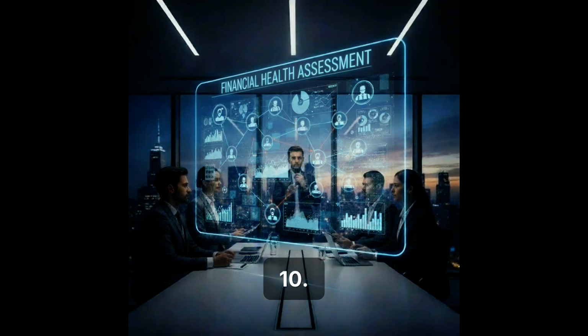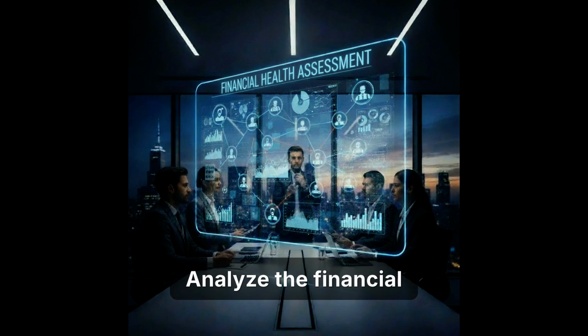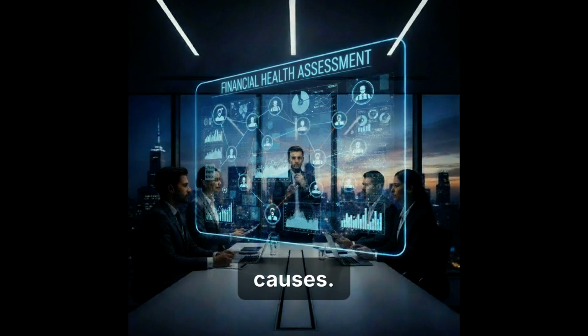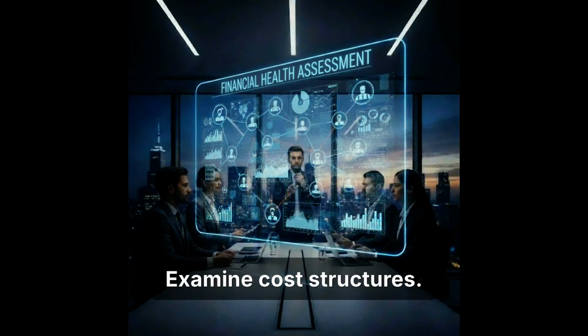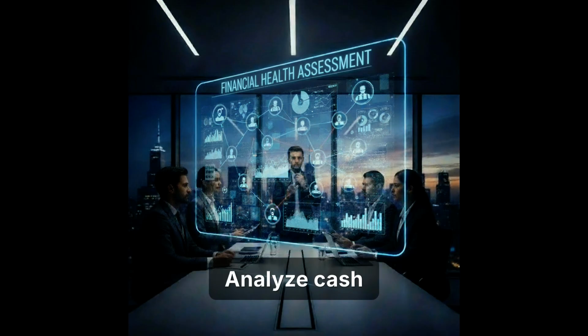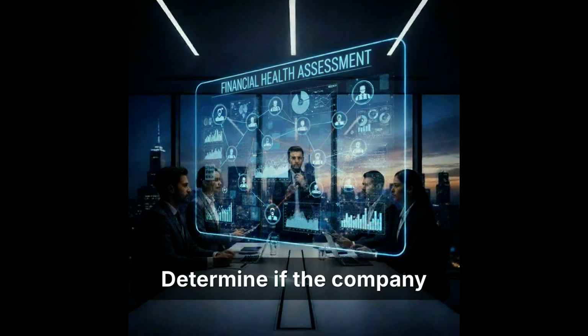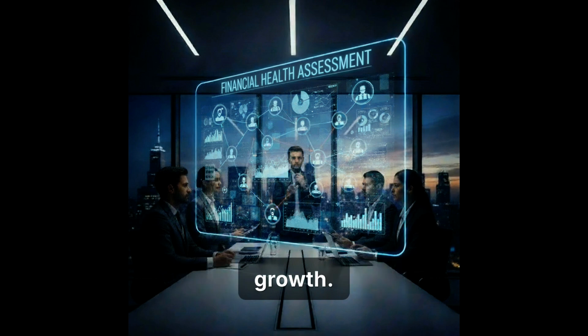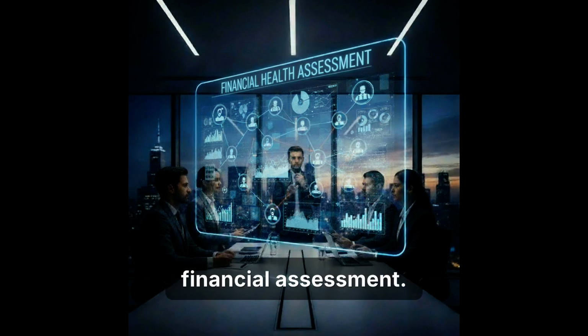10. Financial health assessment. Analyze the financial health of Company X using the following structured approach. Review revenue trends over the past 3 years. Identify any major fluctuations and explain their causes. Examine cost structures. Assess whether expenses are rising in proportion to revenue. Evaluate key financial ratios. Compare them to industry benchmarks. Analyze cash flow trends. Determine if the company generates sufficient cash to fund its growth. Provide a synthesized financial assessment.